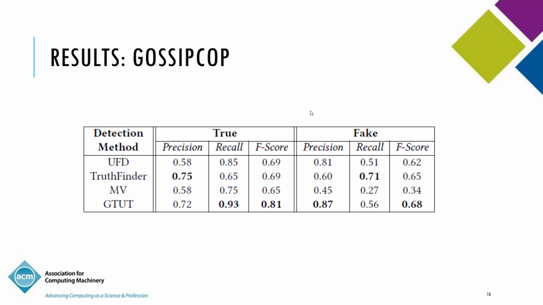And this, we believe, is because in the label seeding phase, we used equal sets of articles to be labeled as seed fake articles and seed legitimate articles, whereas in the Gossip Cop dataset there is a higher skew between the true and fake classes, and this, we believe, could be the reason behind the problem. But of course, we need to do more investigations to be able to confirm that.